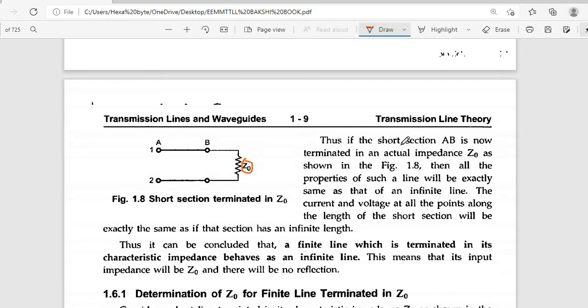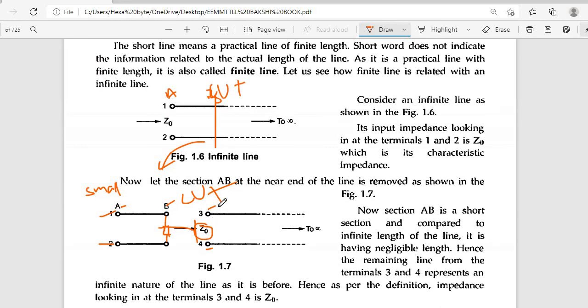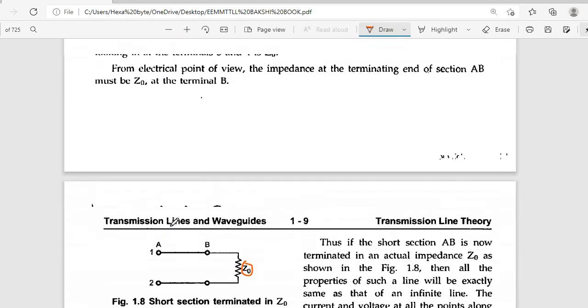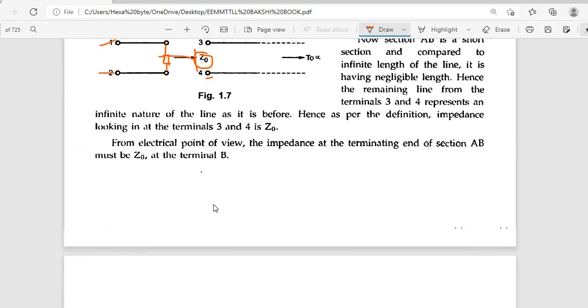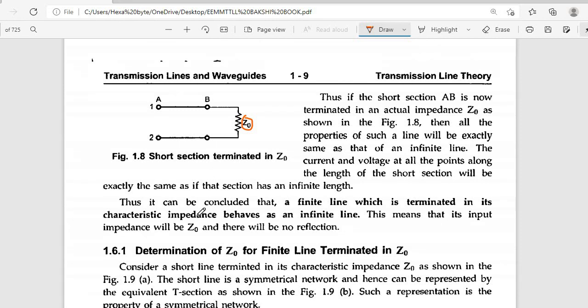Thus the short section AB is now terminated in an actual impedance Z0, as shown in the figure. Then all the properties of such a line will be exactly the same as those of the infinite line. From the infinite line we cut one small section, and the input impedance of the infinite line is the same as this transmission line impedance. That is why we represent the characteristic impedance here. The short section is terminated in Z0.